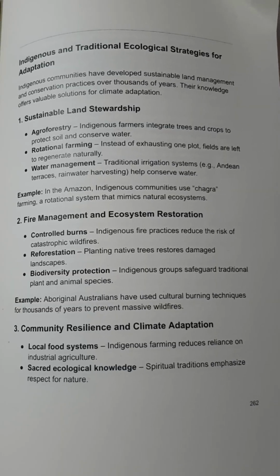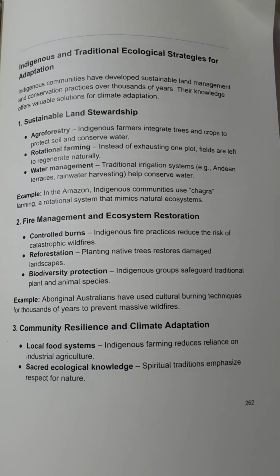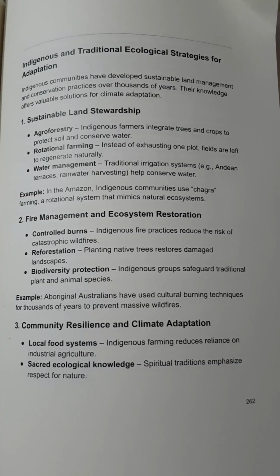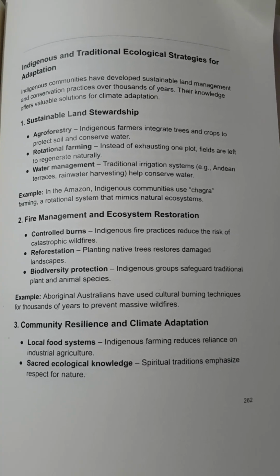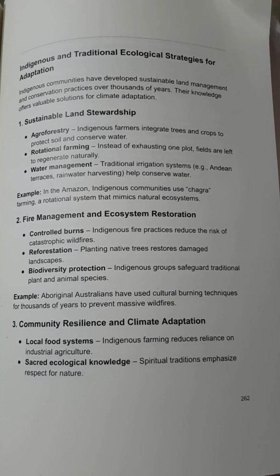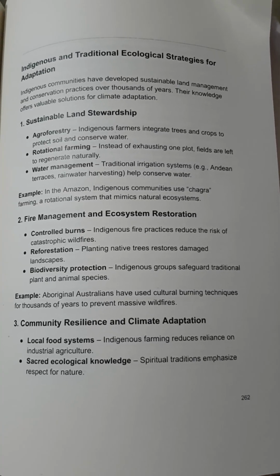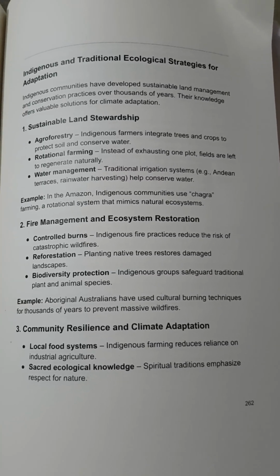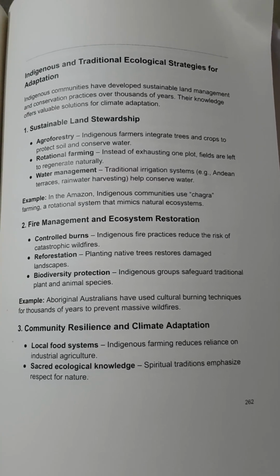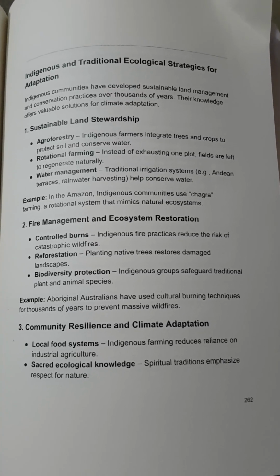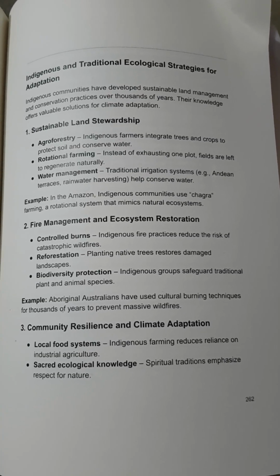Rotational farming. Instead of exhausting one plot, fields are left to regenerate naturally. Water management. Traditional irrigation systems. Example: Andean terraces and rainwater harvesting help conserve water. Example: in the Amazon, indigenous communities use chagra farming, a rotational system that mimics natural ecosystems.